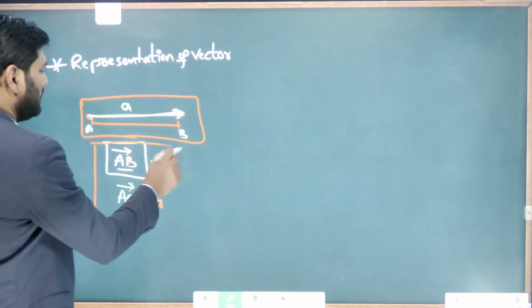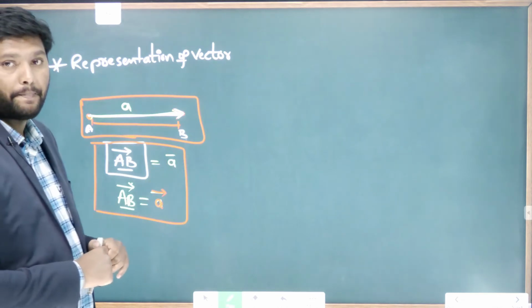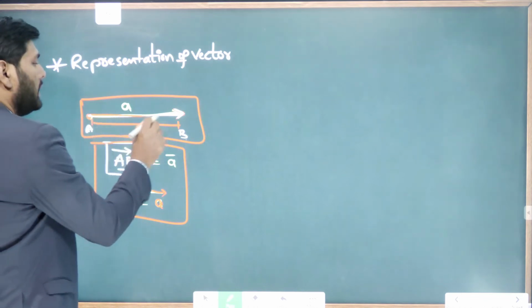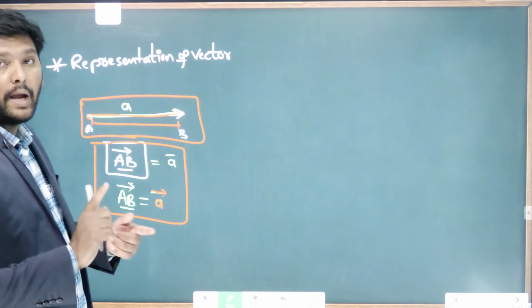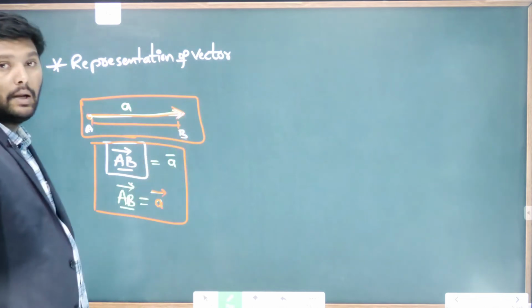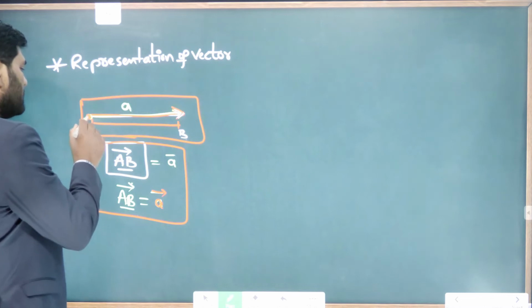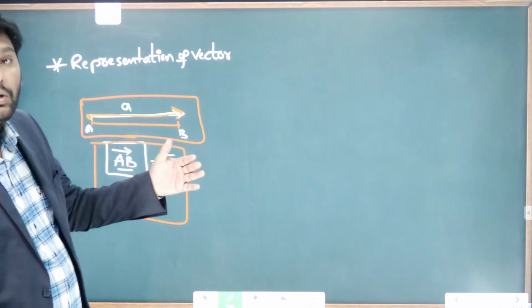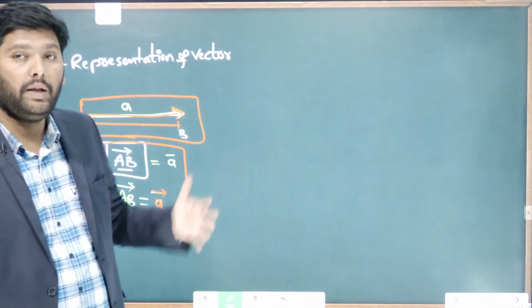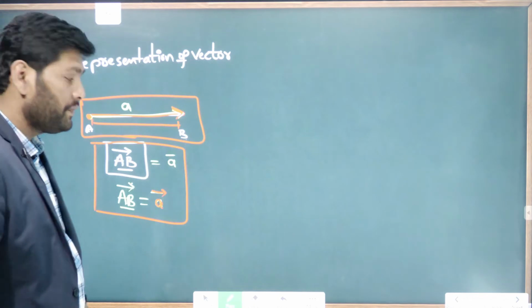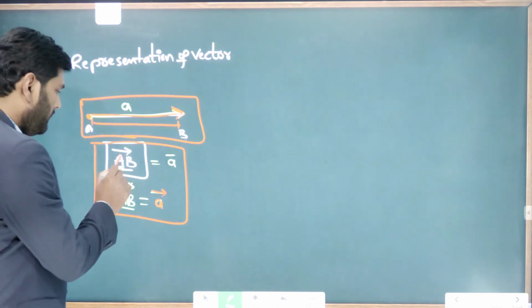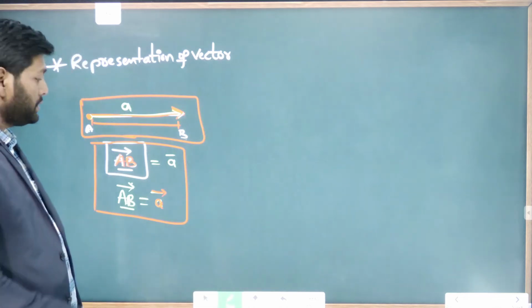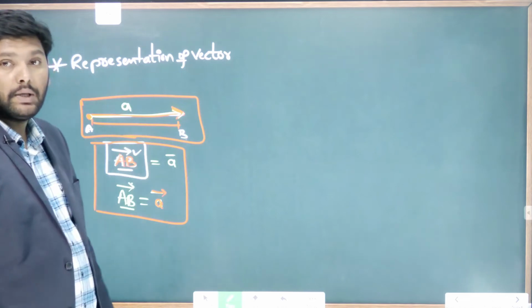In this diagrammatic representation, this length represents the magnitude, this arrow represents the direction, and the starting point is called the tail, and the arrow end is called the head. The same thing mathematically: this AB represents the magnitude, and this arrow represents the direction.